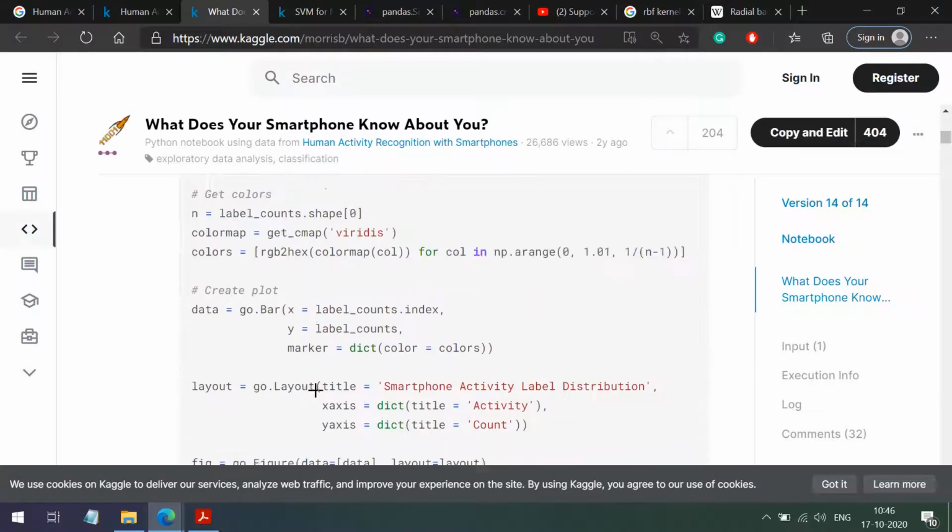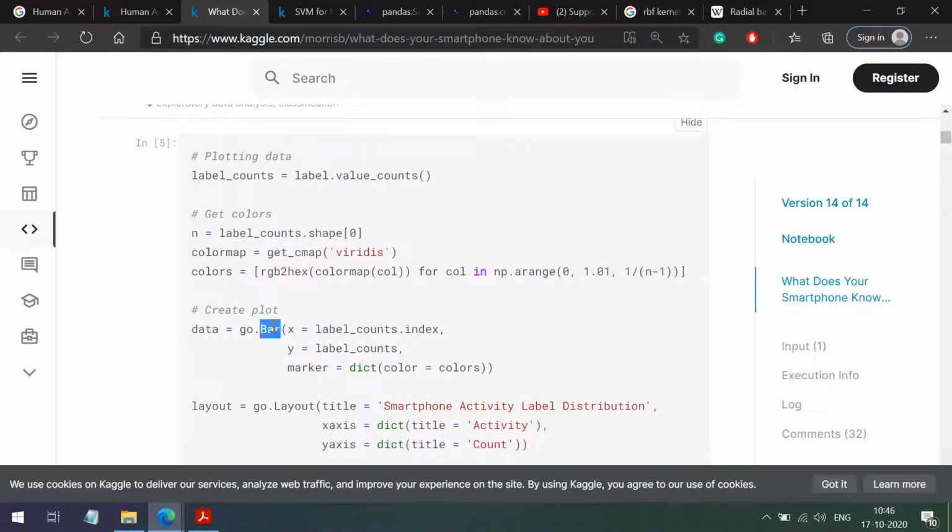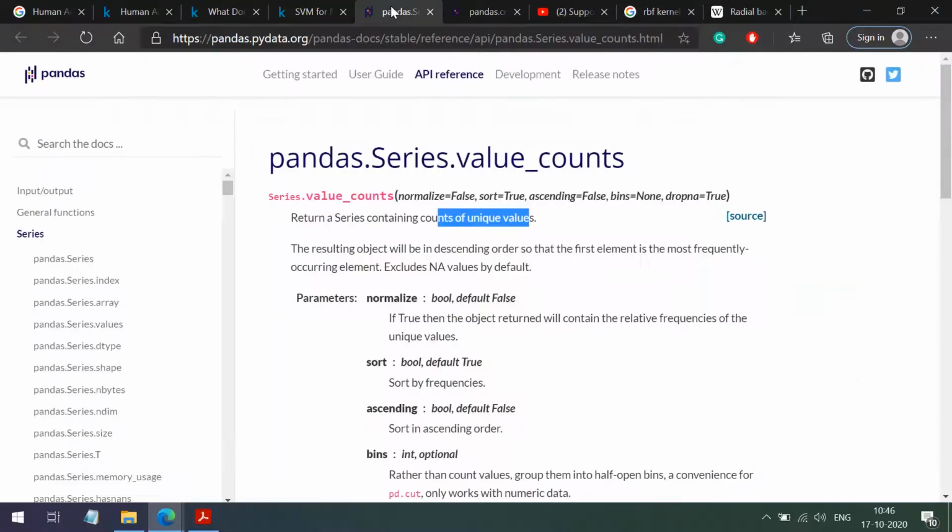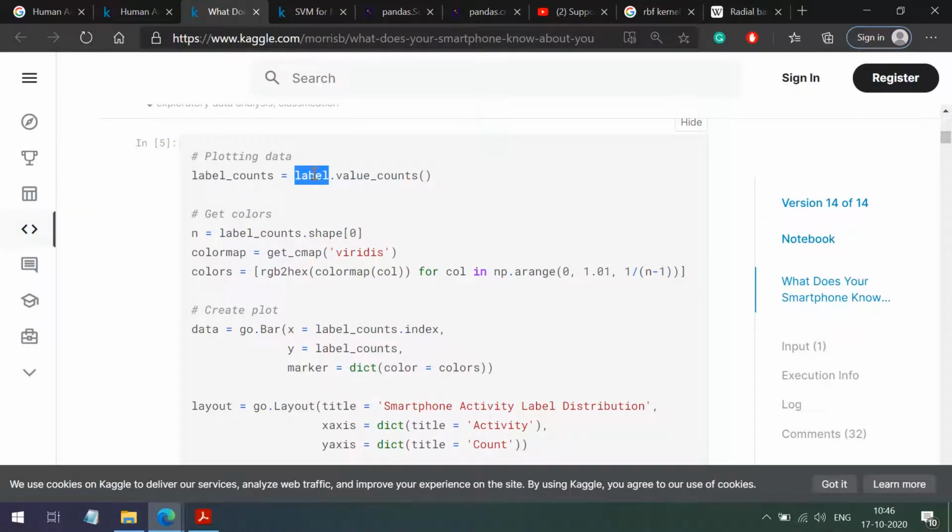Now let us see the code for this. They are actually plotting a bar chart. In the label column, the label vector, we have 6 different labels. Now they are counting the value of those labels using value_counts. Let me show you the documentation for the value_counts function. Here you can see it is a function from pandas. It returns a series containing counts of unique values. So in the label column we have 6 unique values.